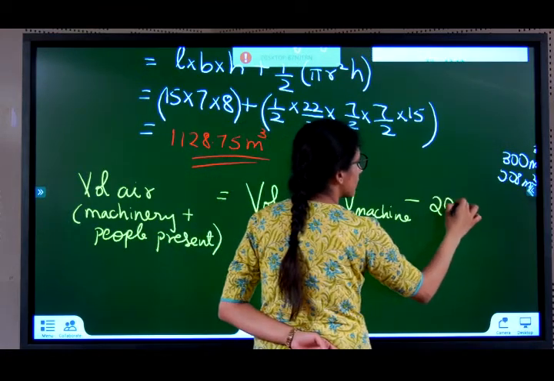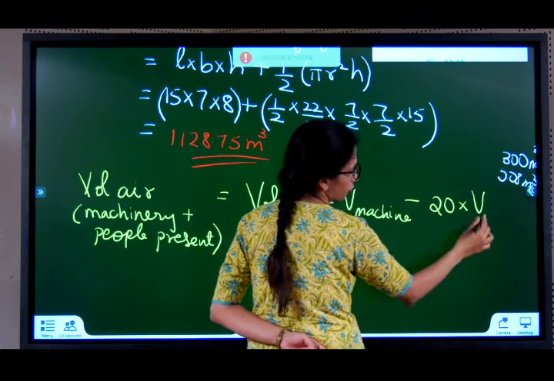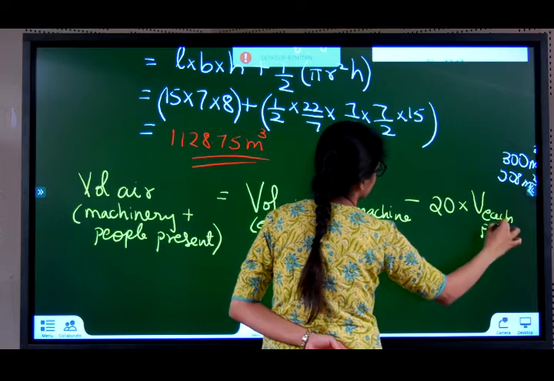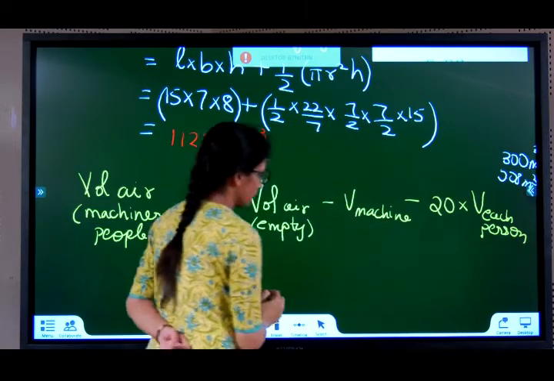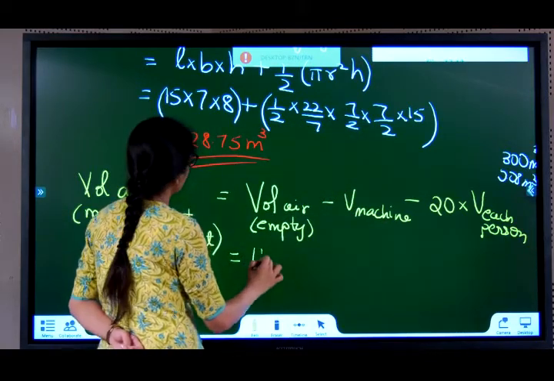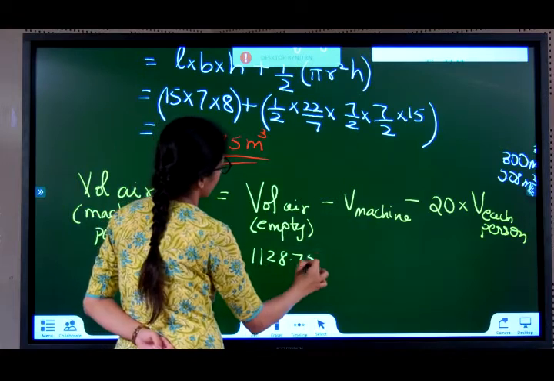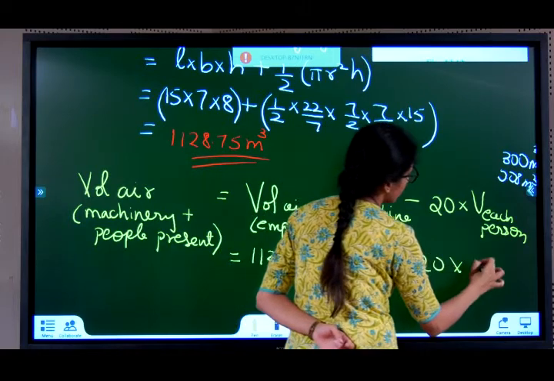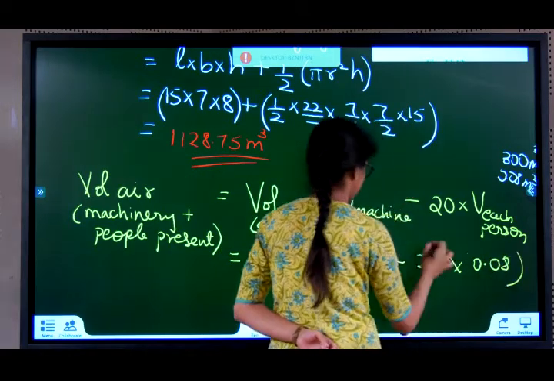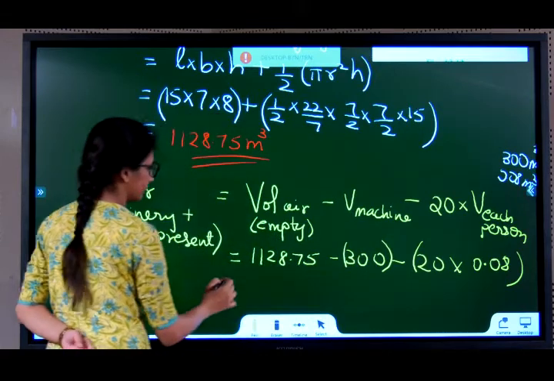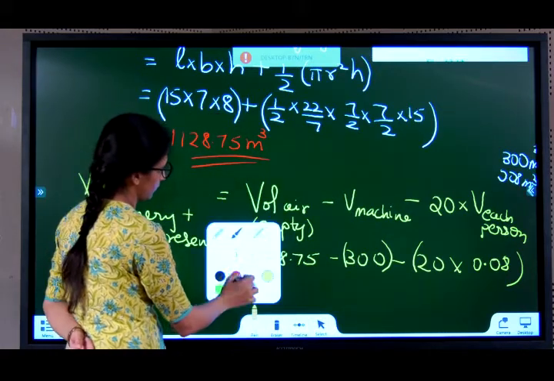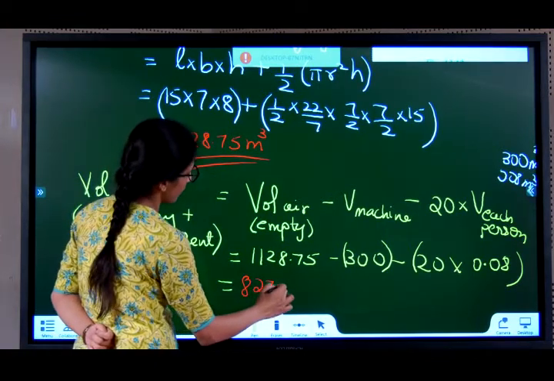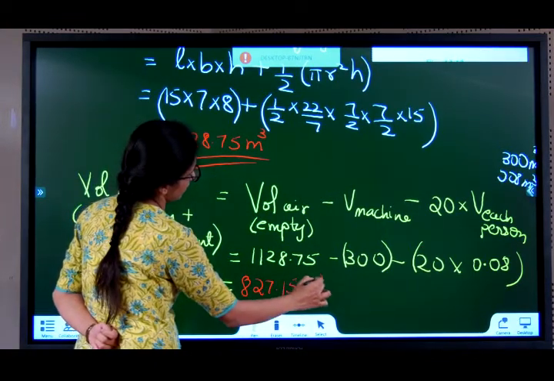Each person is occupying some amount of volume. So 20 people into volume of each person. 1128.75 minus 300 minus 20 into 0.08. On solving this, we get 827.15 meter cube.